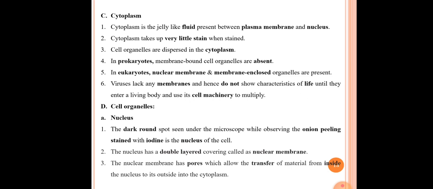Okay, the second point here is the nucleus has a double layered covering called the nuclear membrane. Actually, the nucleus is covered by the nuclear membrane. That nuclear membrane is a double layered covering. The third point here is the nuclear membrane has pores which allow the transfer of materials from inside the nucleus to outside into the cytoplasm. Actually, the nuclear membrane is porous in nature. That's why this movement of substances occurs from inside to outside or from outside to inside the nucleus.